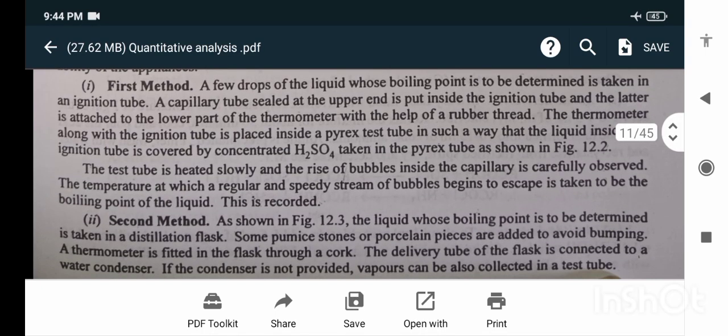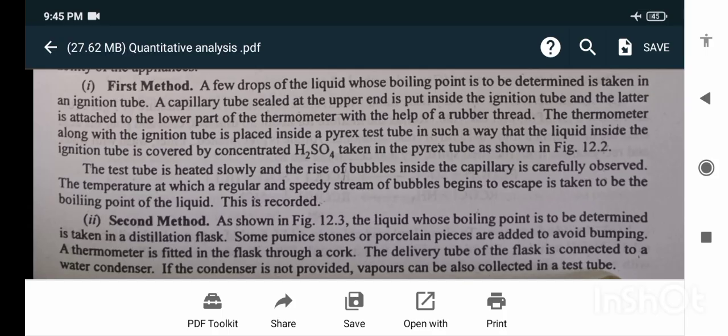The test tube is heated slowly and the rise of the bubbles inside the capillary is carefully observed. The temperature at which a regular and speedy stream of bubbles begins to escape is taken to be the boiling point of the liquid. This is recorded.